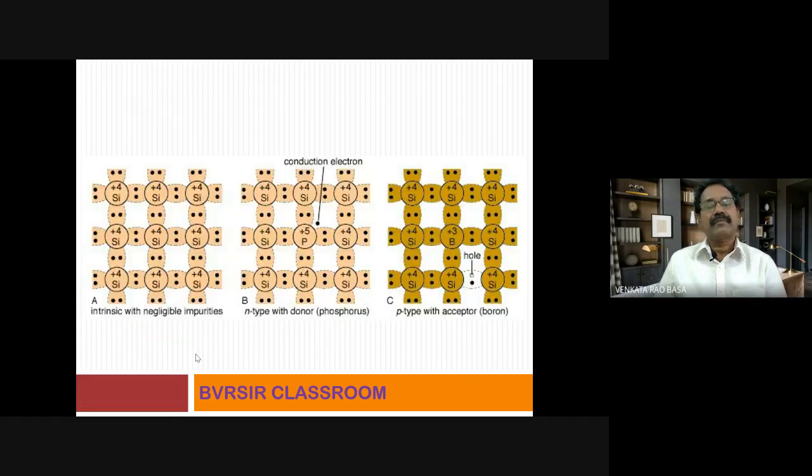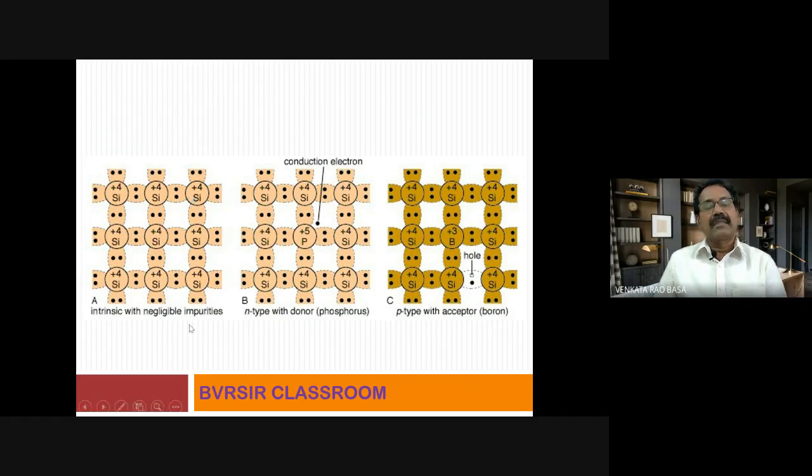Let us see the next one. Before observing the p-type semiconductors, you observe this one, intrinsic with negligible impurities. When there are no impurities, all are silicon atoms. When all are silicon atoms, they are tetrahedrally bonded to the next elements, the adjacent atoms. Okay, why only 4 bonds are formed? Because they have tetravalency. In the valency level, they have only 4 electrons.